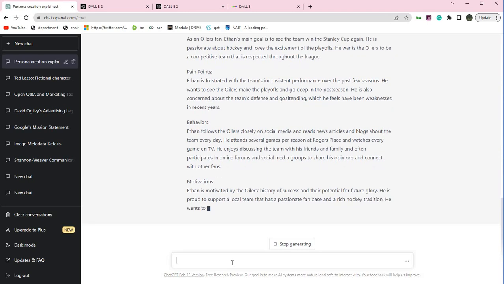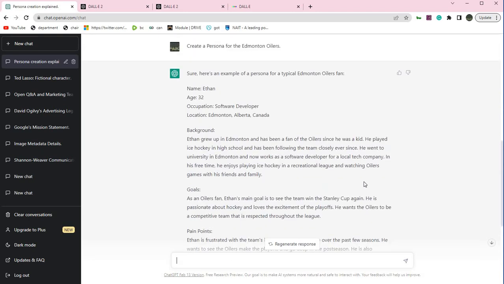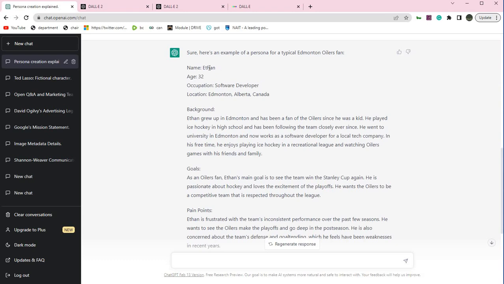And if you're able to do that, as soon as Tommy Trip walks through the door, it could be Tammy Trip or Tommy Trip, doesn't matter. The bottom line is you know what the features and benefits are that are going to benefit this person. And so it can help you immediately triage, or put on the right path, that person who came into your bank. And so instead of offering everyone every product, every solution, it helps you to offer what they're actually looking for. So in this case, this is Ethan. He's 32. He's a software developer in Edmonton, Alberta, Canada.